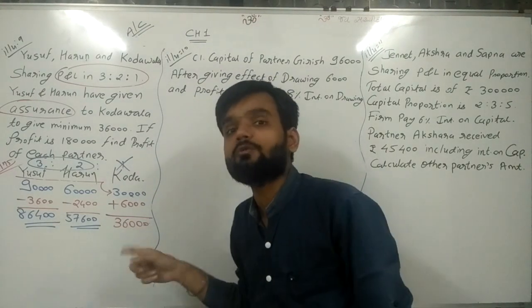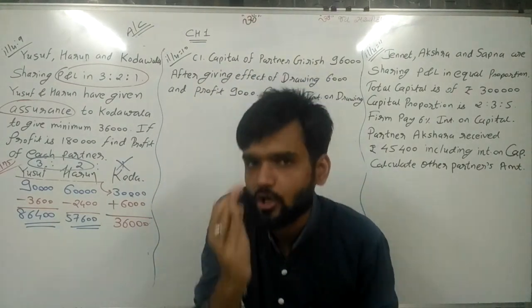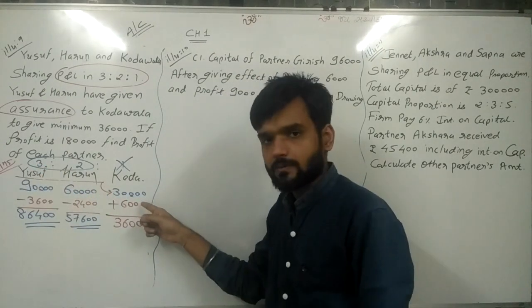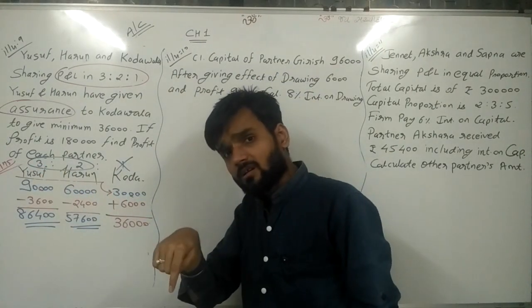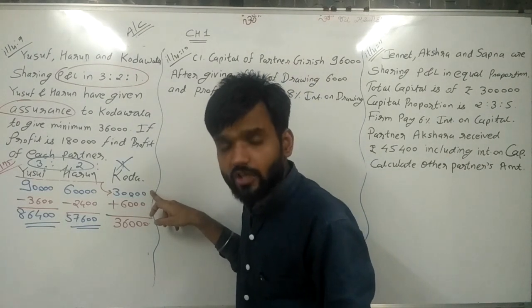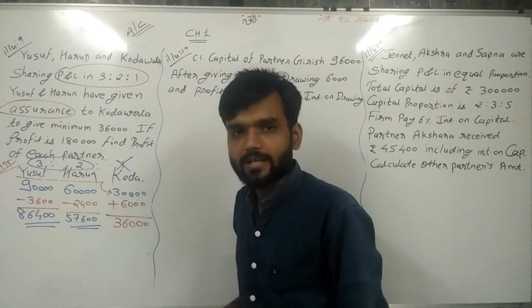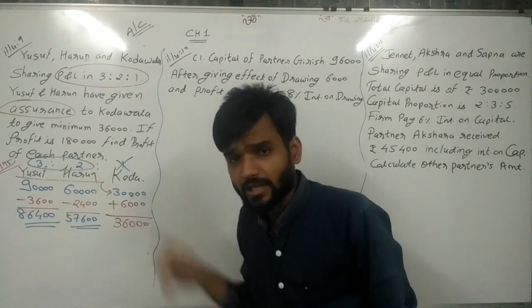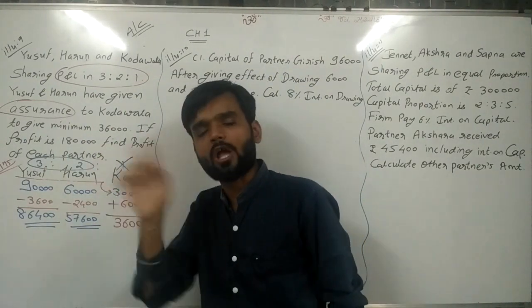Now in this method what we are doing: first of all do the legal calculation, then think whether the minimum amount is received by the particular partner or not. If not, then give the extra value and deduct it from other partners who have given the guarantee.